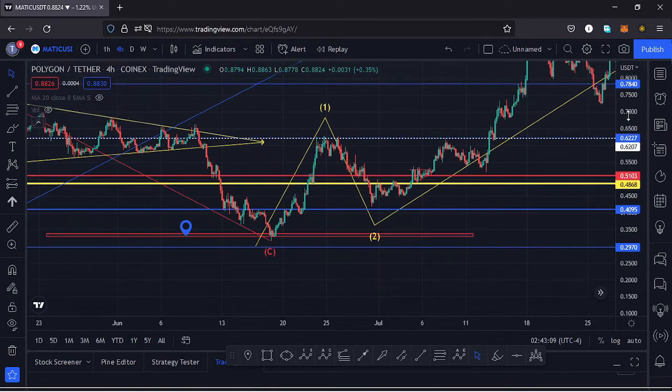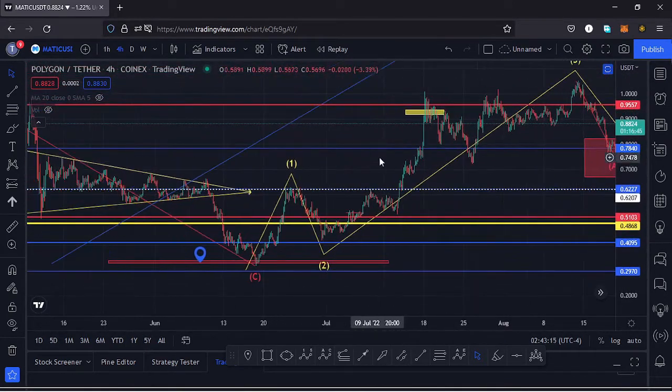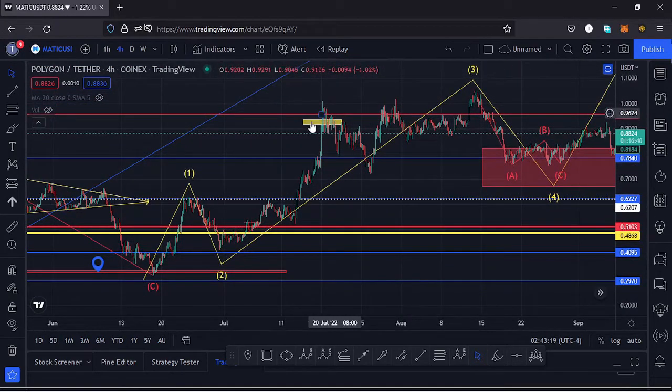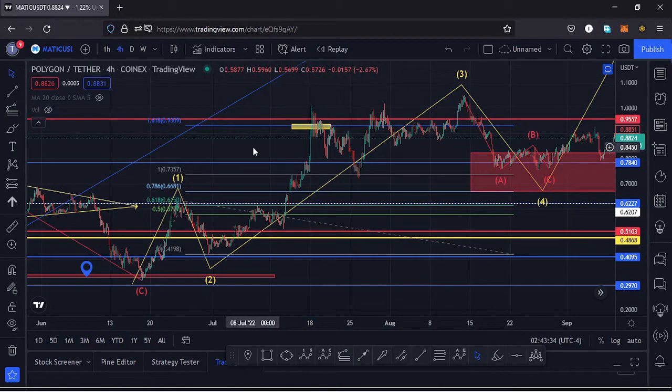Then after making the low for that second wave, we saw a very nice bounce to the upside in the formation of a third wave, and I had a target area for that third wave to the upside at around the $0.93 mark, which I was basing on the trend based Fibonaccis, connecting the fibs from the low of the wave 1 to the high of the wave 1, then dragging the fibs to the low of the wave 2. That gave me a minimum target area for that third wave to the upside at around the $0.9309 mark, and that is at the fib level 1.618, and you can see Polygon Matic respected that.